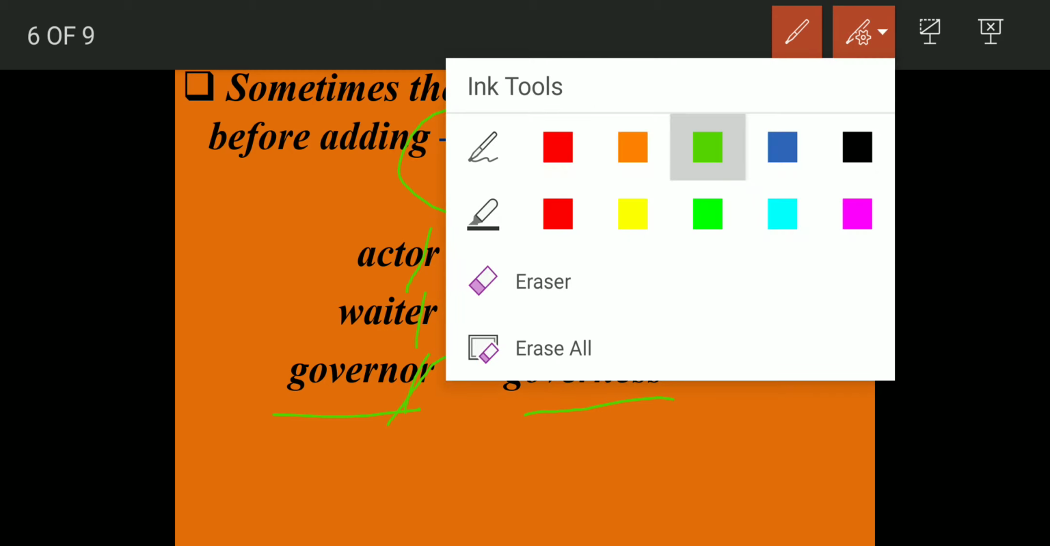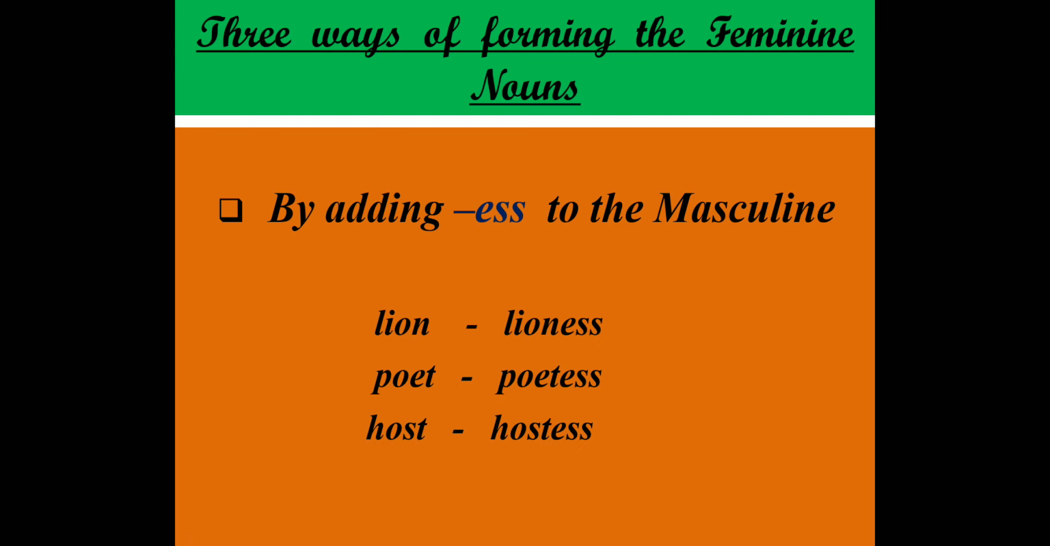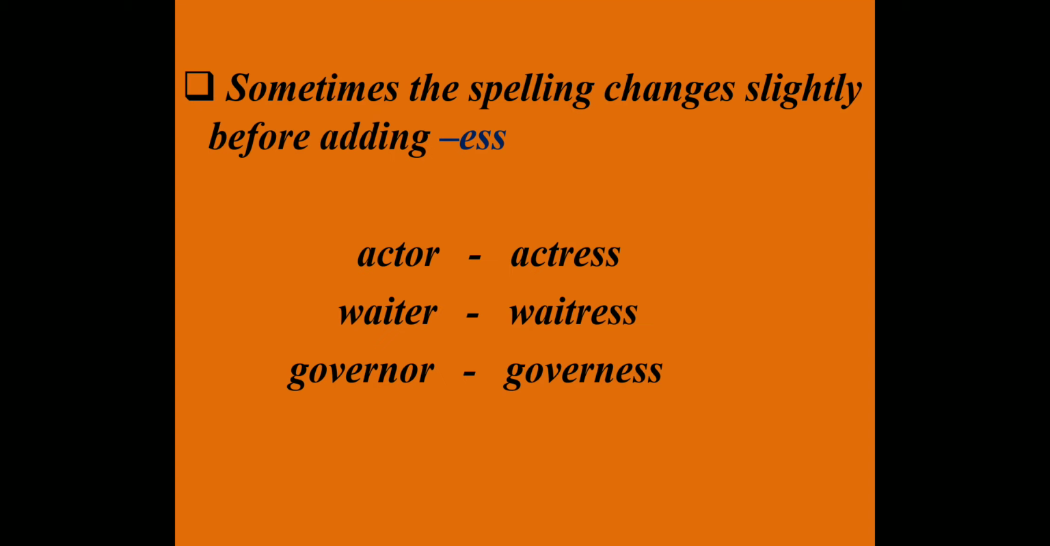So there are slight changes in the spelling that you might have to make when you are making the feminine. So with practice you will come to know in what words you simply add ESS to make the feminine, in what words you add ESS but also make a slight change in the spelling. So where we add ESS, lion, poet, host. What are the feminine versions? Lioness, poetess, hostess. Simply adding ESS. For actor, waiter, governor, we add ESS but we make change in the spellings. Actress, waitress, governess.